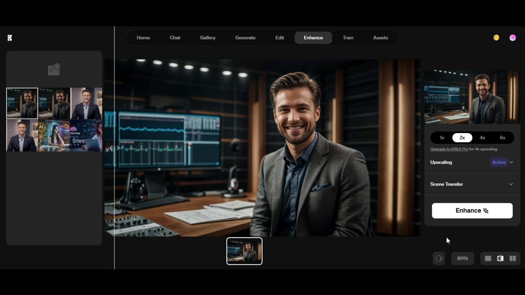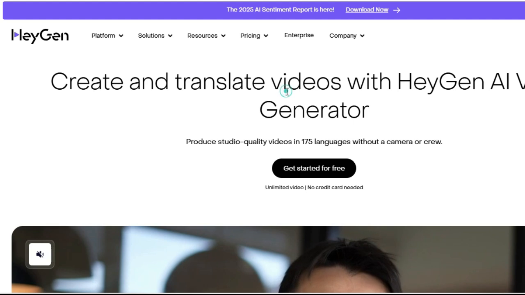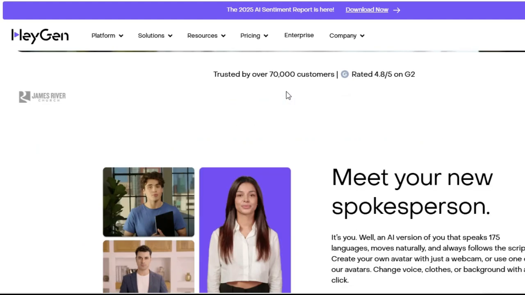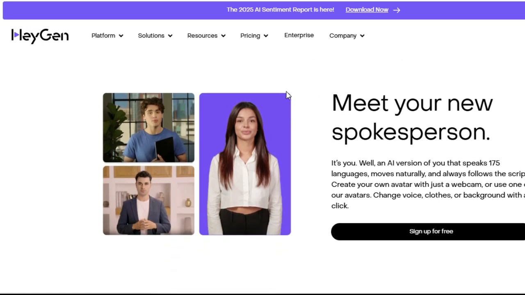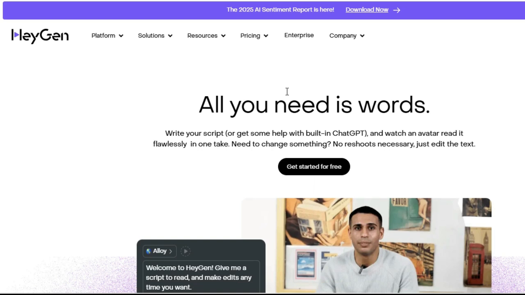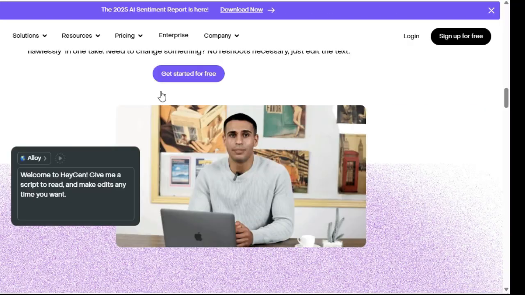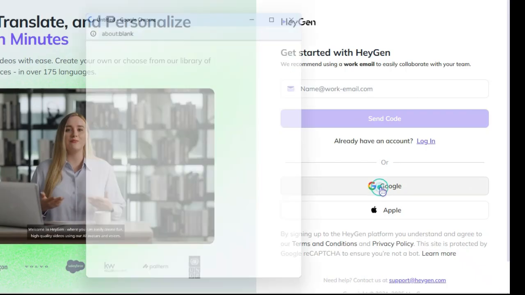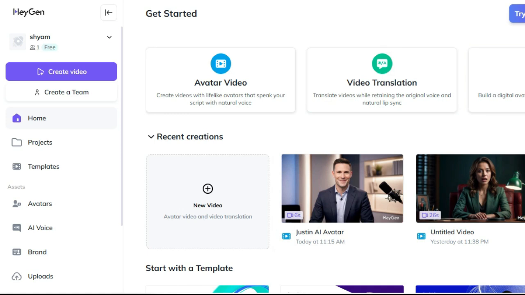Alright, now comes the most exciting part, bringing our avatar to life. For this, we're going to use heygen. Heygen is a game-changing tool that lets you create AI-powered avatars that can speak, gesture, and even mimic your expressions. It's like having your own digital twin. First, go to heygen.com and log in. If you're new, sign up. It's free to get started. Once you're in, you'll see a dashboard with options to create video.